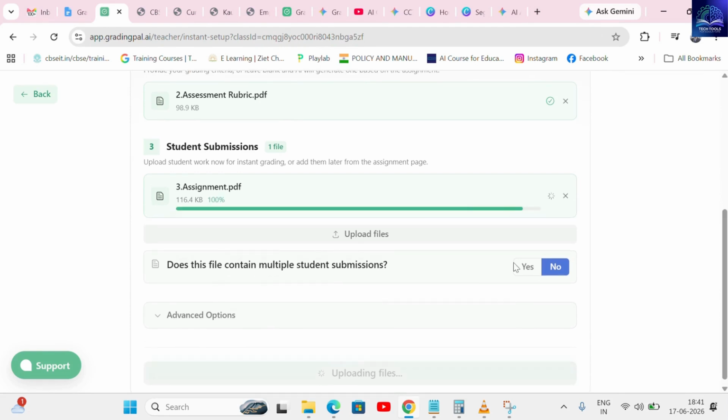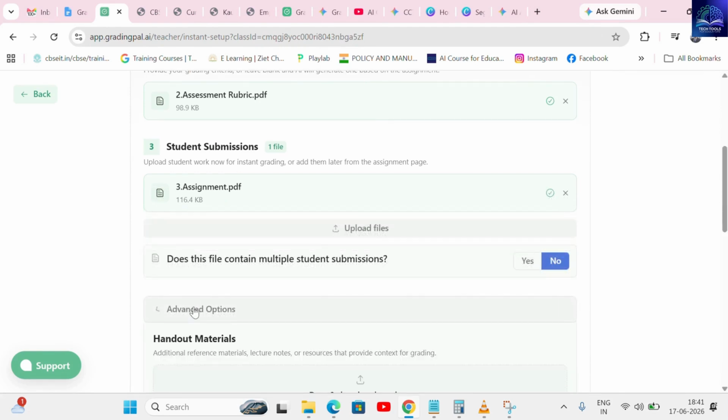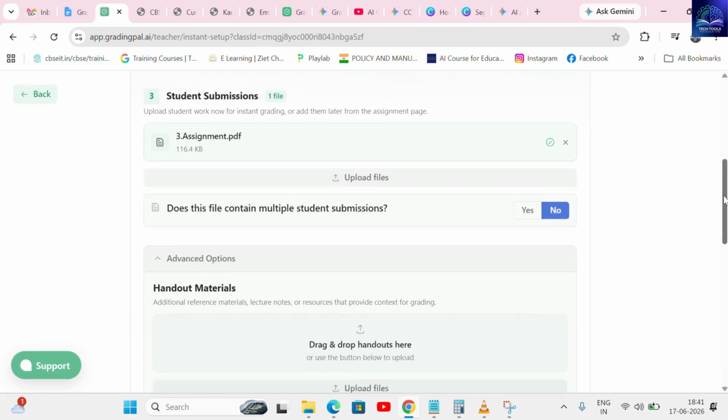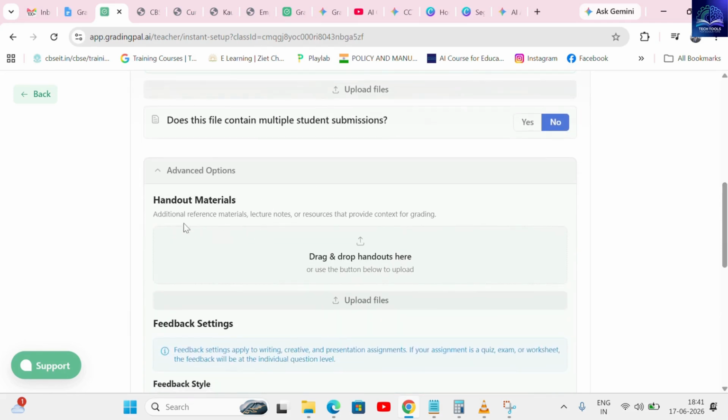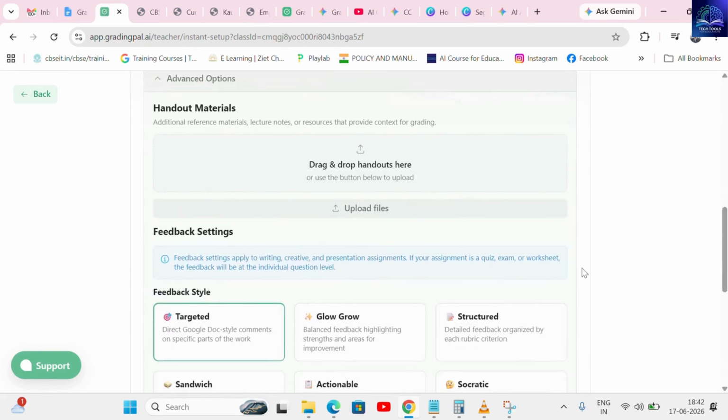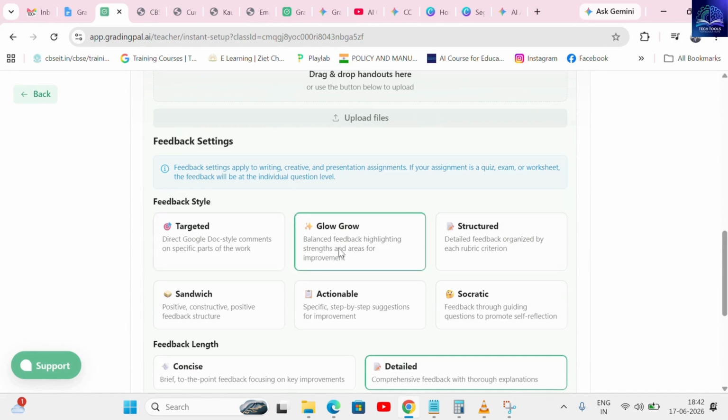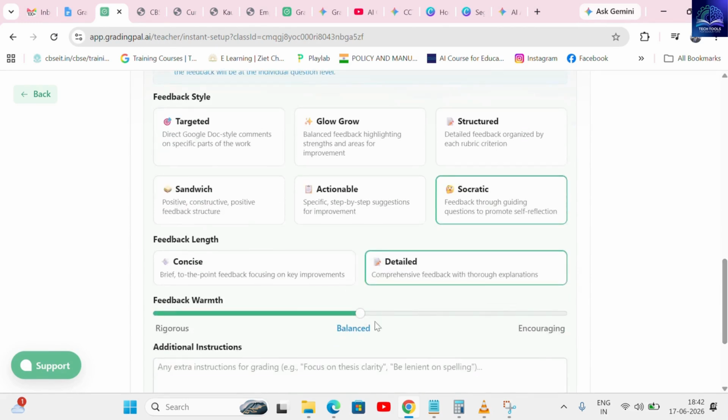Under the Advanced options, you can even upload handouts and material as an additional reference for the AI. One of the most amazing features here is the feedback style control. Depending on your specific pedagogical needs, you can choose between styles like detailed, actionable, or the popular glow or grow. You can also completely customize the feedback length to be detailed or concise, and fine-tune the feedback warmth to be rigorous, balanced, or highly encouraging.